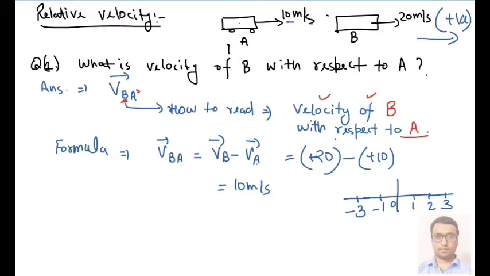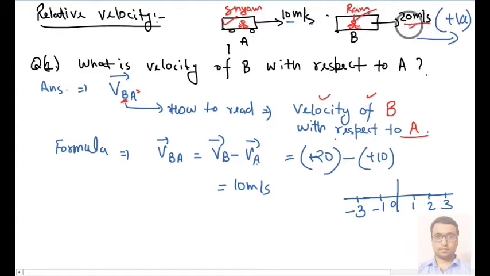Means if a person is sitting inside vehicle A and another person is sitting inside vehicle B, say it is Ram and here Shyam, then velocity of Ram with respect to Shyam will not be 20 meter per second.